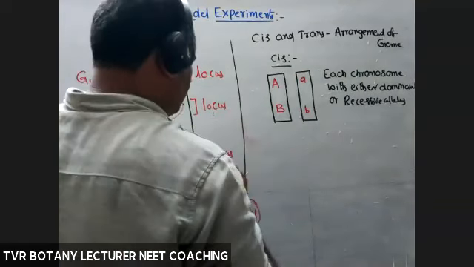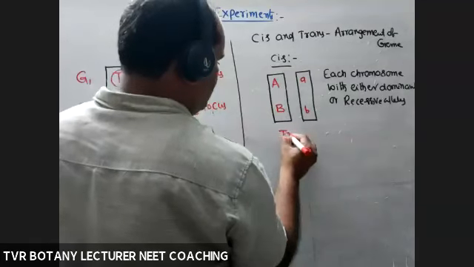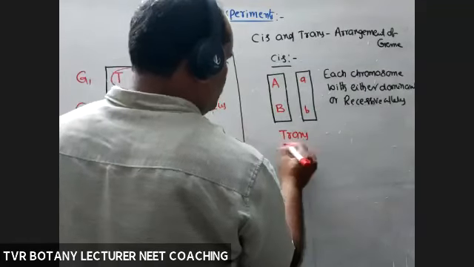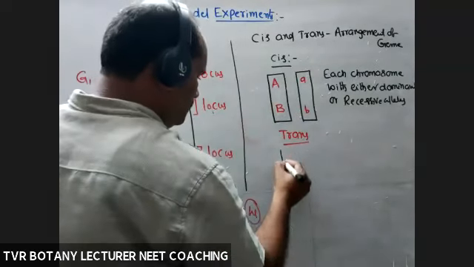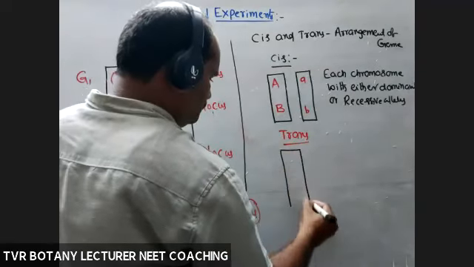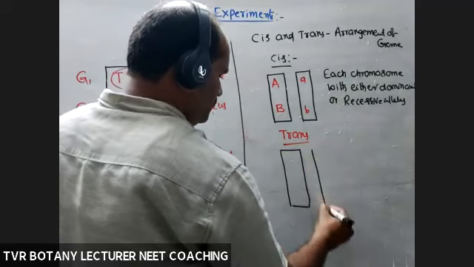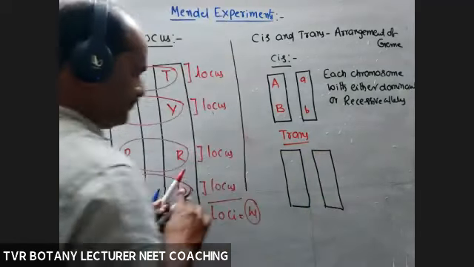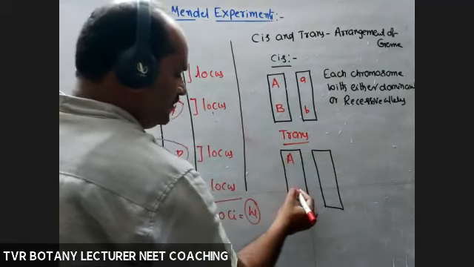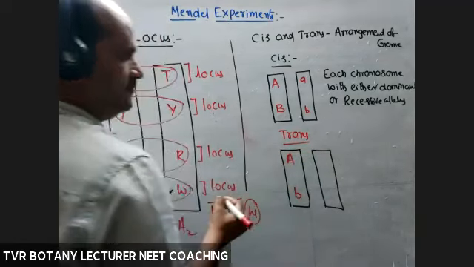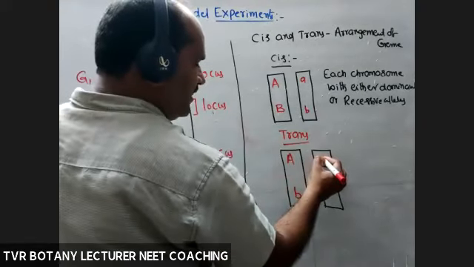Next, trans arrangement. What is a trans arrangement? Take same chromosomes here. Chromosome 1, chromosome 2. Here capital A, small b. Okay, right?